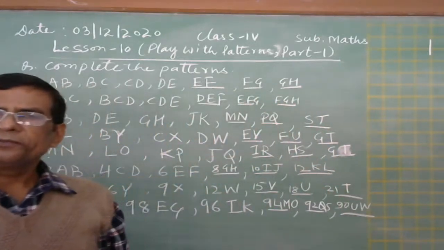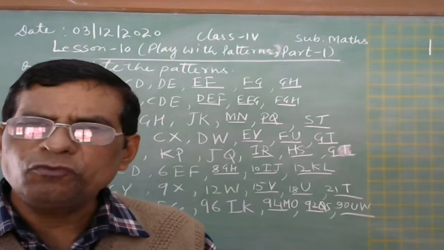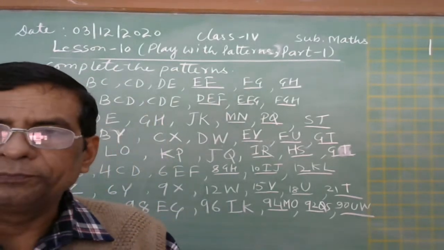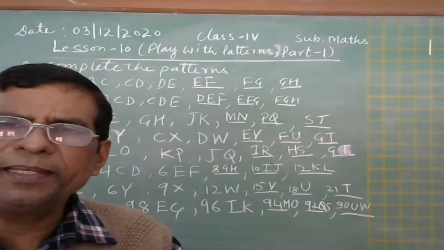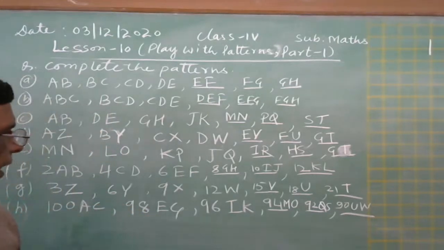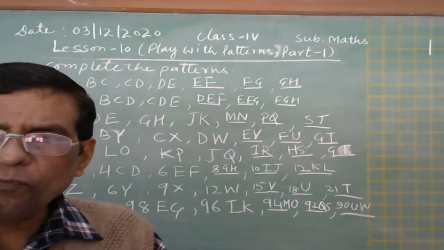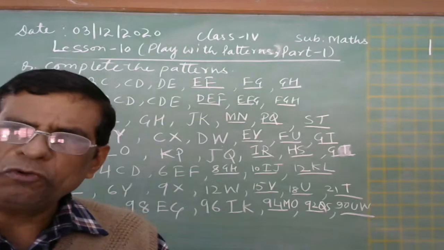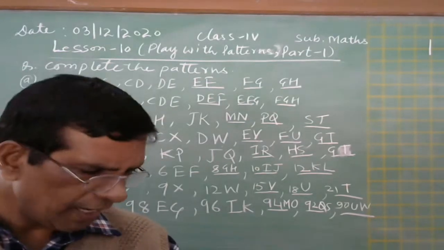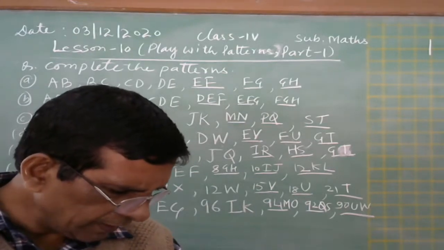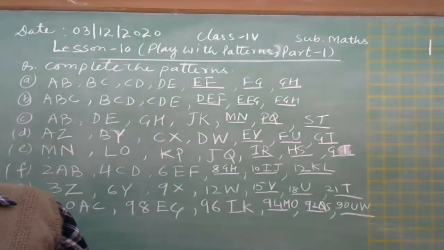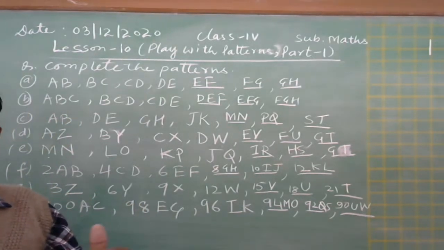Is it clear? Now tell me, if you have any doubt, then you tell me. Anybody has any doubt? Now can you do this one? This type of pattern can you do? If you have any doubt, then you can ask me. Okay? So this is the pattern of a mixture of letters and numbers.